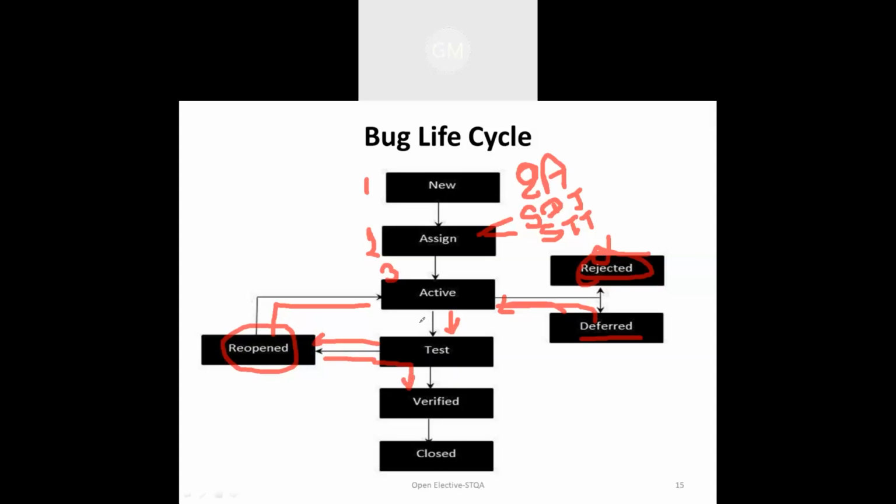Then again it goes to the testing team for testing. If it is fixed, then it goes to the verification stage.